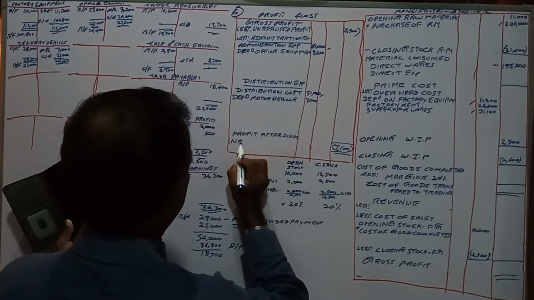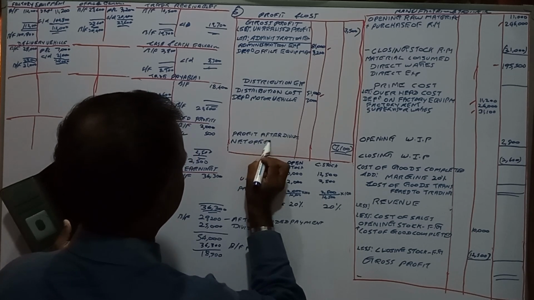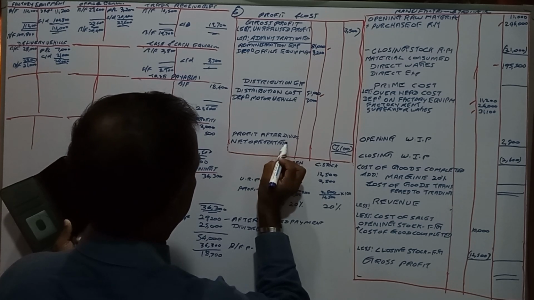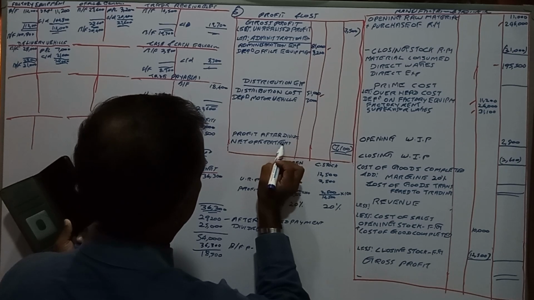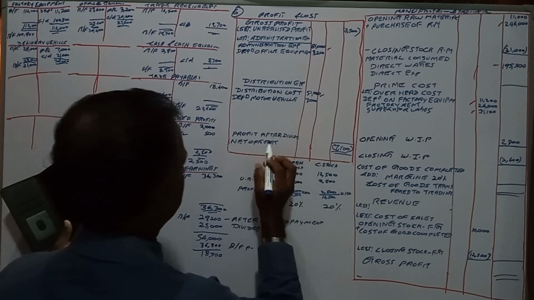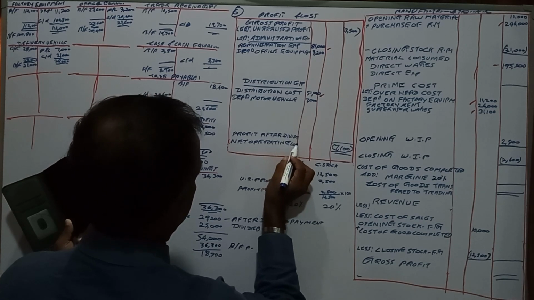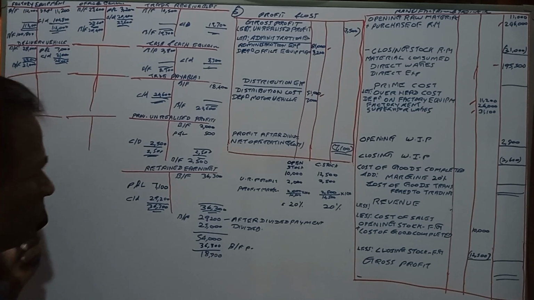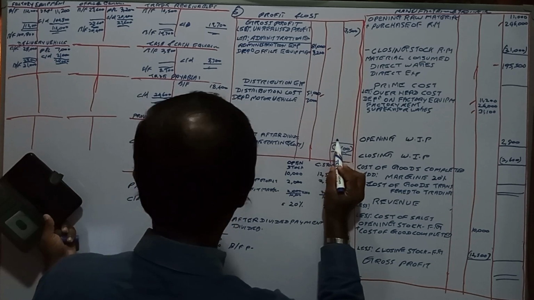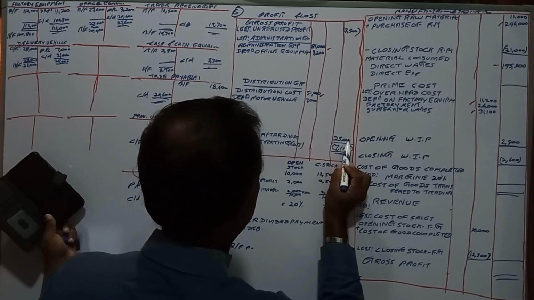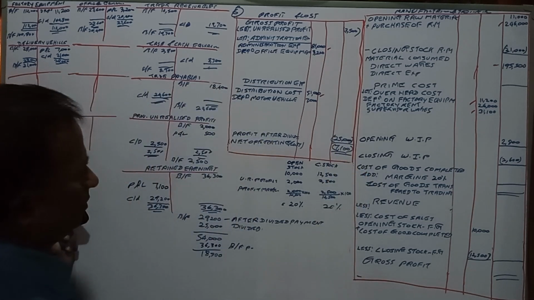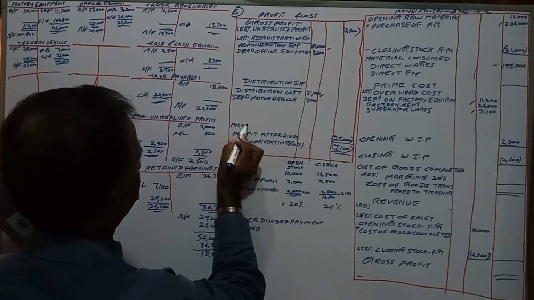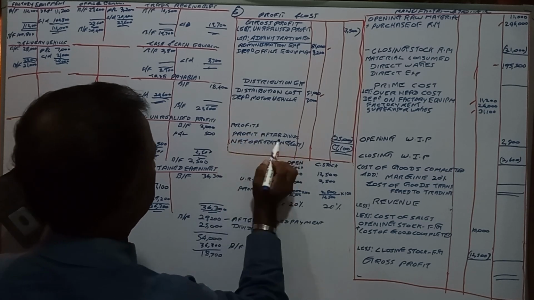Here you will say net operating loss. You will say 25,000 is the dividend paid. Then profits before dividend.